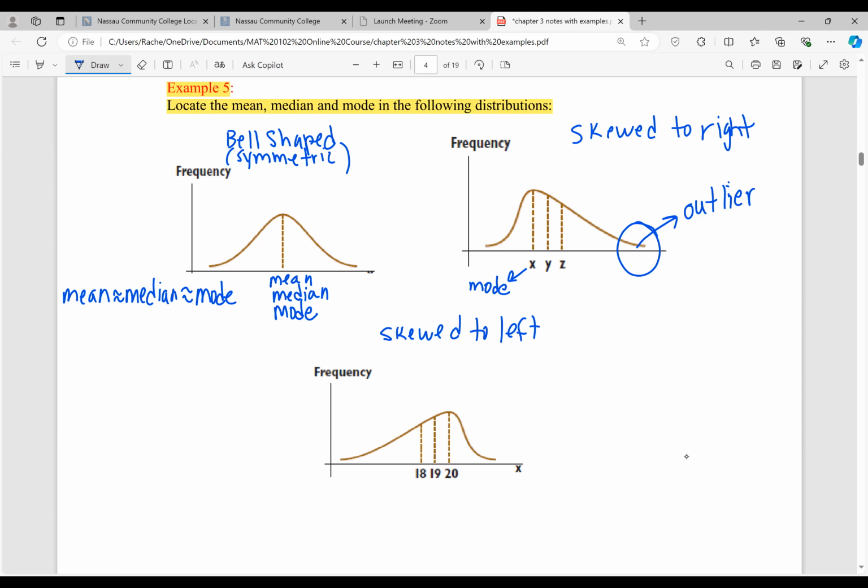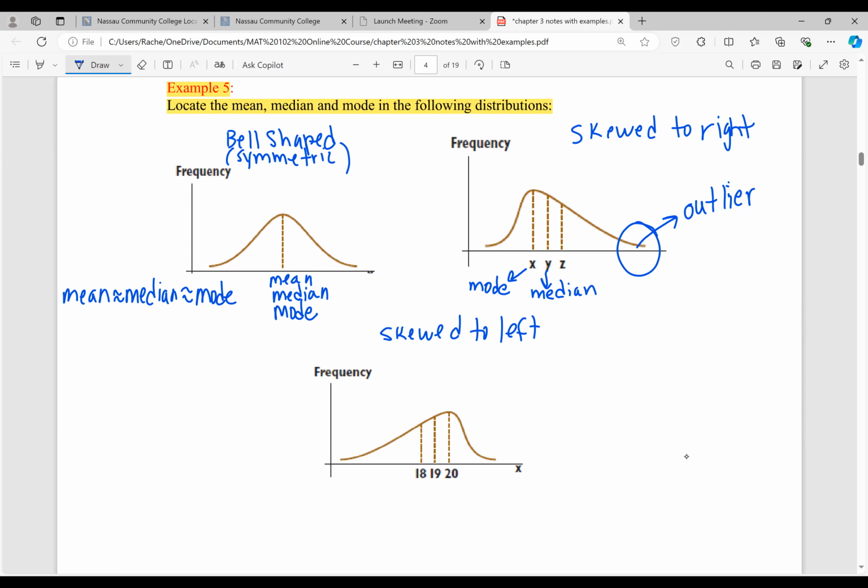Now we have Y or Z. Which one's the median? Which one's the mean? Well, I think the median's easy also because the median is the middle data value in the set. So Y is right in the middle, right? Between X and Z. So Y is going to be the median. And think of it as the balancing point of this distribution, so it doesn't wobble. Imagine that blue line that I just drew is a stick, and this curve is kind of balancing on it. It's not going to waver back and forth because it's in the middle.